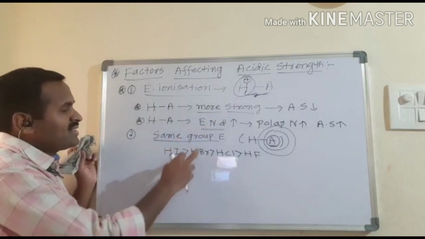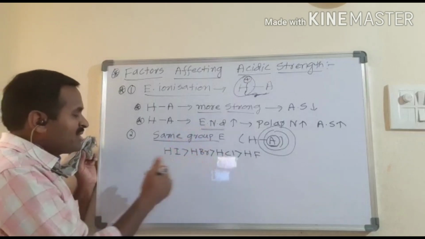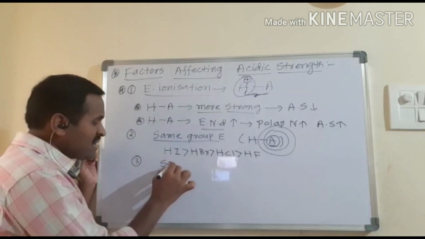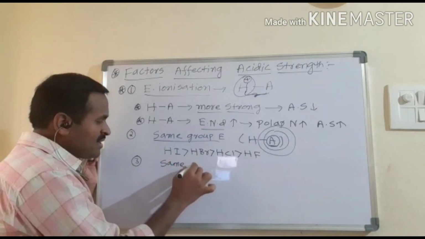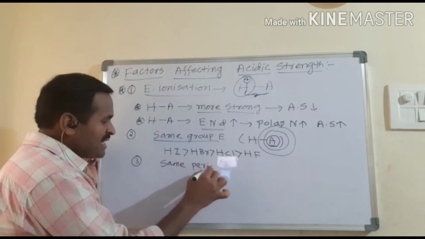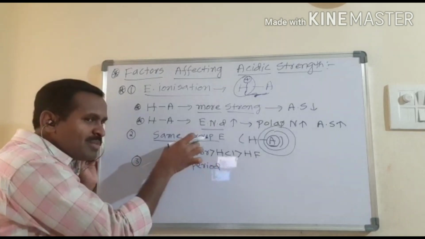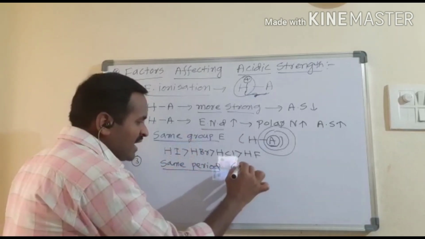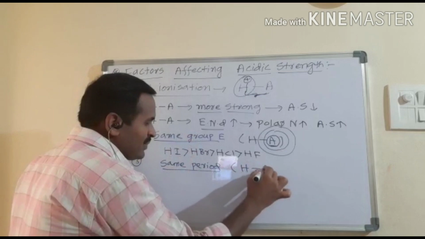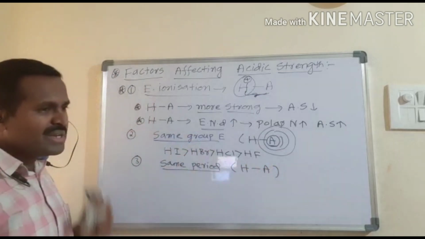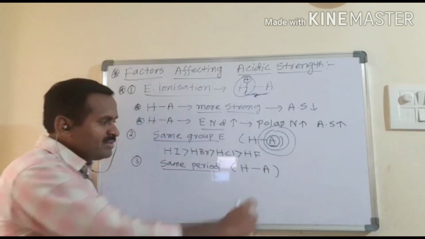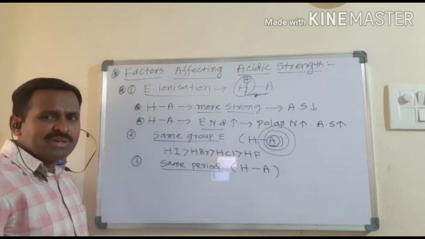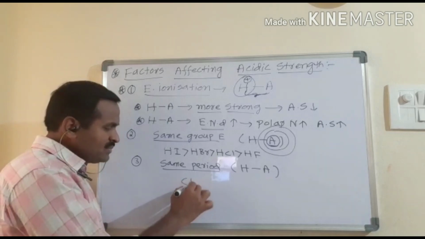The second factor that affects this is atomic size. The next, third one: if I take the same period, the A atoms are elements of the same period. I am taking the second period elements here.